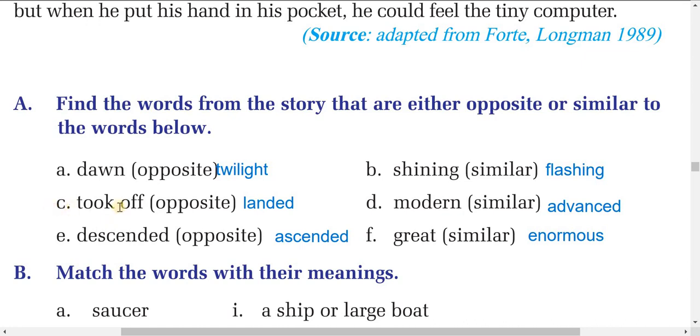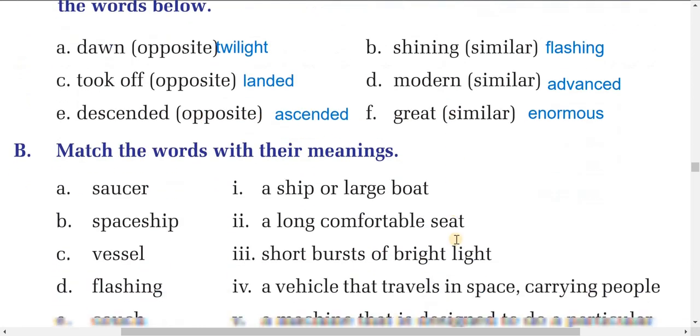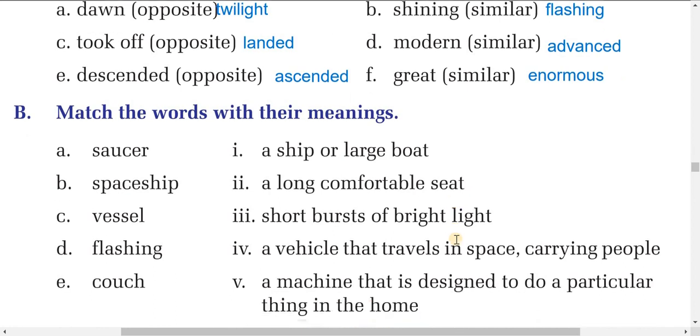Next, took off. The plane took off, went off. So the opposite word is landed. And modern: the similar word for modern is advanced. Descended: the opposite word of descended is ascended. And great: the similar word is enormous.